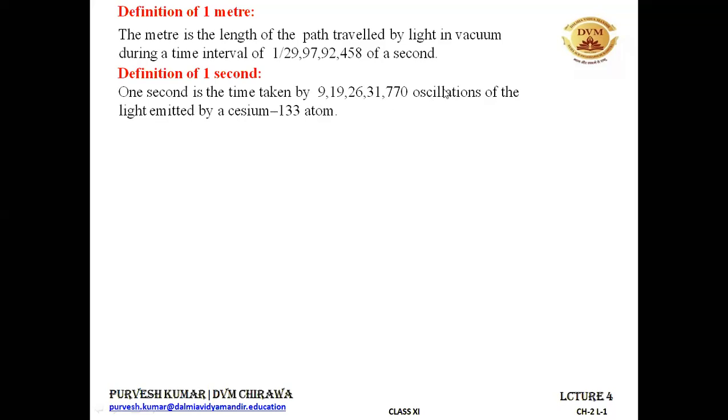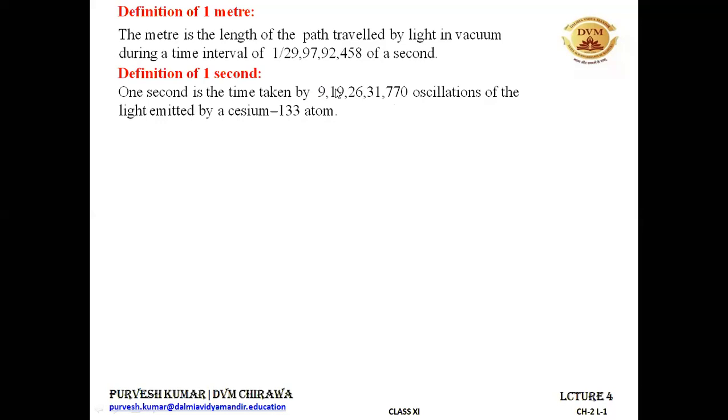So they oscillate. The duration in which this many oscillations are carried out by the light emitted by cesium is known as 1 second. All right. So you can see how fast the light emitted by the cesium atom is oscillating. In 1 second, it oscillates this many times. All right. So this is the definition of 1 second.